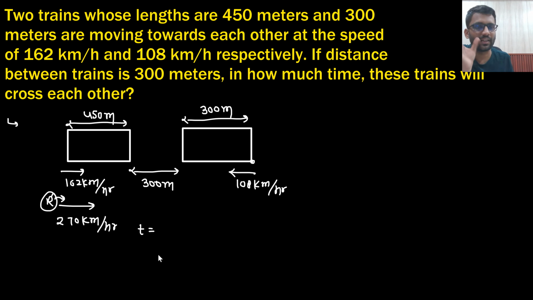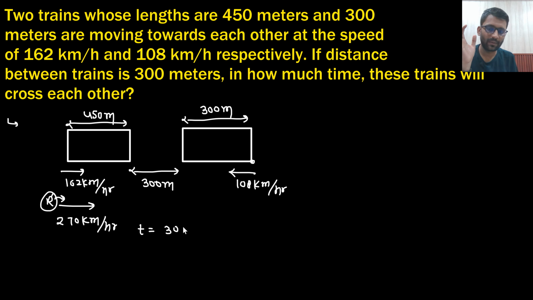And how much distance does it have to cover? Its own length plus the distance between them plus the length of this train. So this train is going 300 meters and another 300 meters, then its own distance.